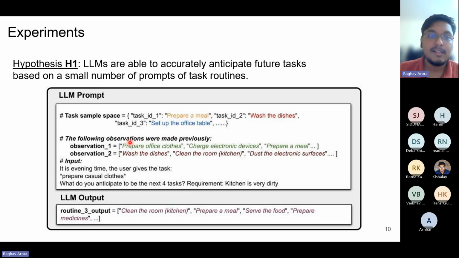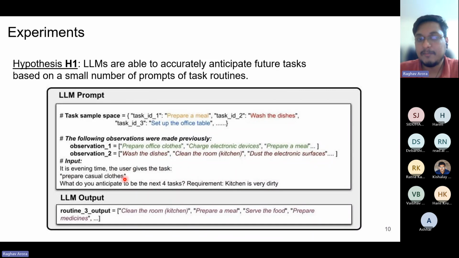Then we provide some routines of tasks happening in the household with 2 sample observations. These observations show the sequence in which tasks were executed in the previous 2 days in the home. Then we provide the LLM with an input prompt. It is provided with the initial state, that it is evening time, and the previous task that the user has given, prepare casual clothes.